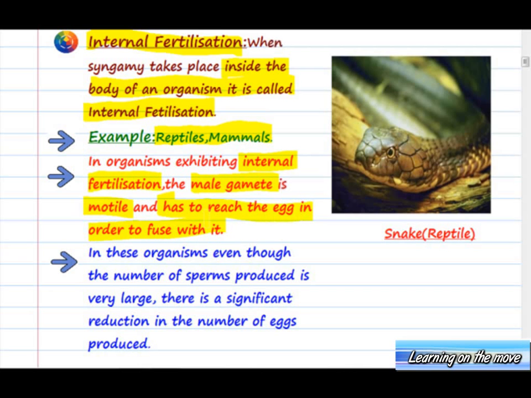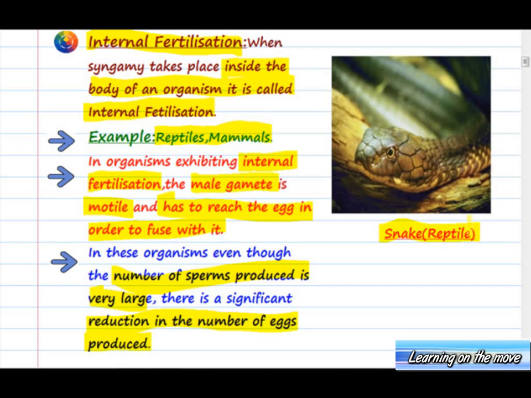So the required condition in case of internal fertilization is that the male gamete has to be motile in order to reach the egg so that both of them fuse. In these organisms, even though the number of sperms produced is very large, there is a significant reduction in the number of eggs produced. So the sperms are produced in large numbers, whereas eggs are produced in small numbers. Here you can see an organism in which internal fertilization takes place, that is the snake, which is a reptile.